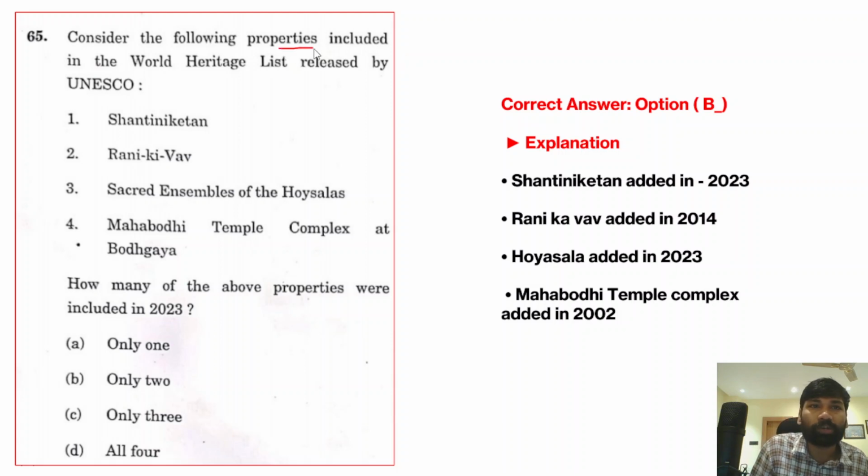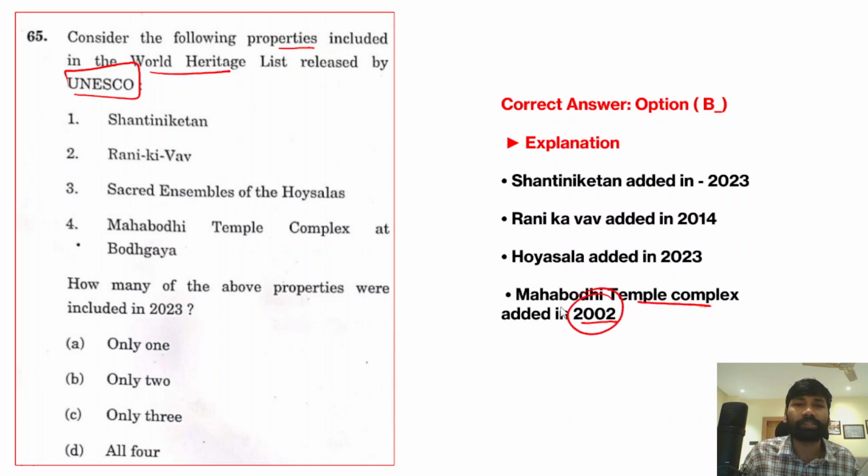Now consider the following properties which are included in the World Heritage List released by UNESCO. Which of the following places are included in the World Heritage List of UNESCO? So the correct answer for this question is, if you look at the Mahabodhi Temple Complex, the Mahabodhi Temple Complex was included in the UNESCO list of World Heritage. Okay, so this is correct. And sacred ensembles of Hoysala were also included as part of the list. So the correct answer is not B, right? So it is D. Sorry for that.